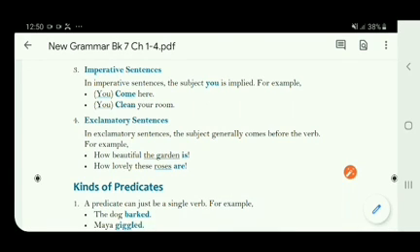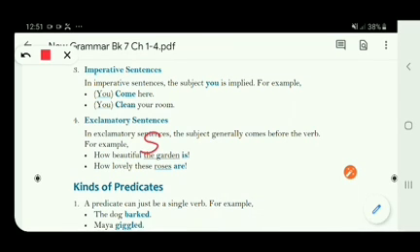Now the fourth type, exclamatory sentences. In exclamatory sentences, the subject generally comes before the verb. For example, how beautiful the garden is. So what you can see in this sentence, we are talking about the beauty of the garden. So, what is the subject? The garden. Garden is the subject.